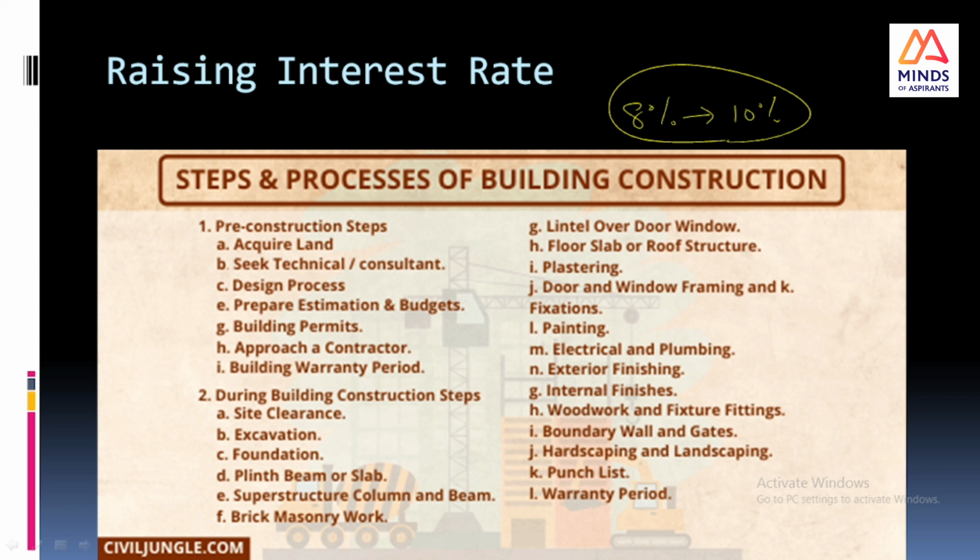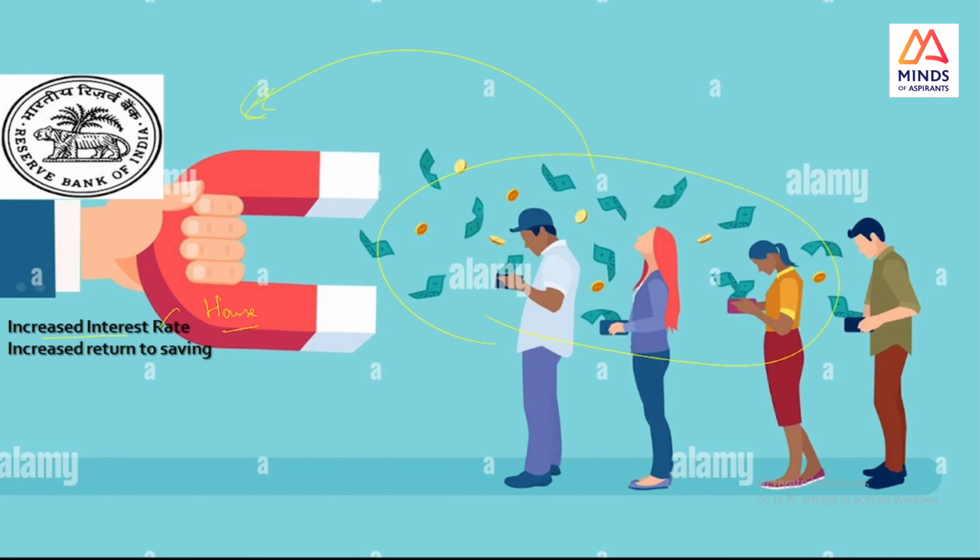So what will happen, due to this interest rate hike, many people will avoid construction, thereby affecting these people's income. The income which they are about to get from this building construction activity is lost here. So thereby these people won't have any income. So the RBI policy, the RBI aim, has been achieved.